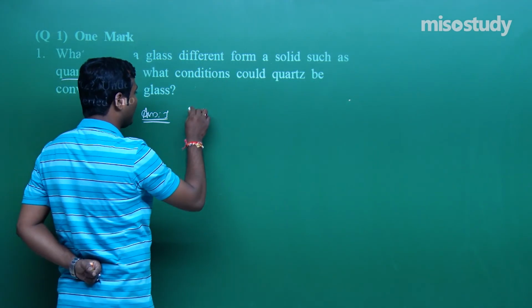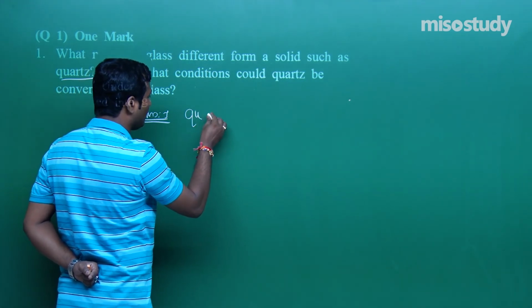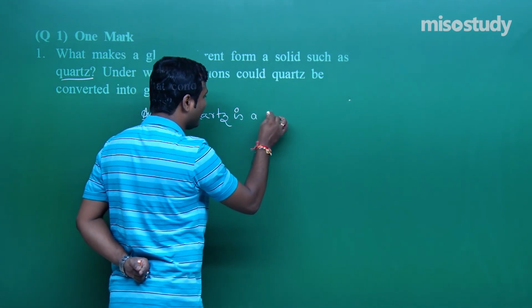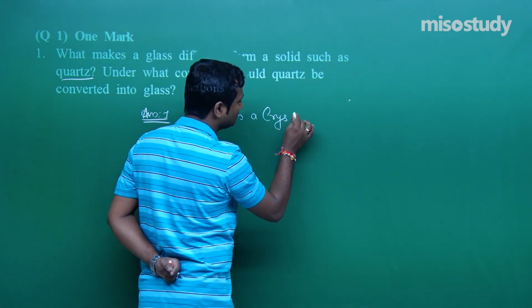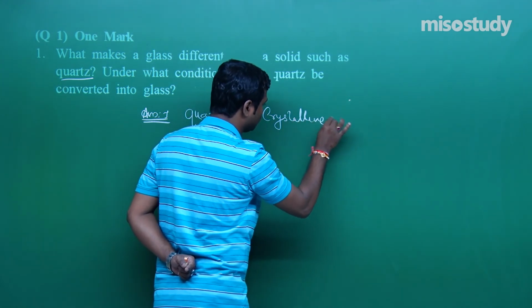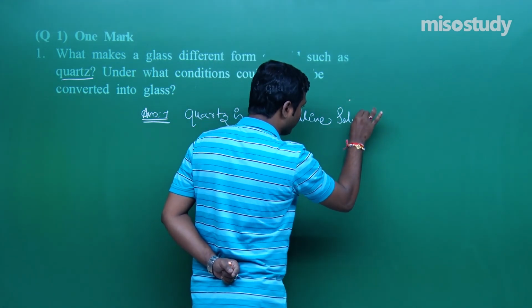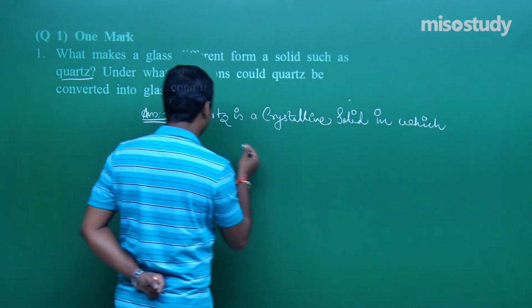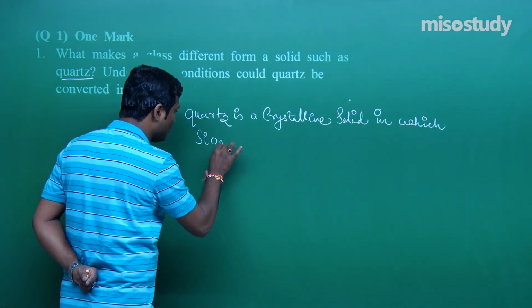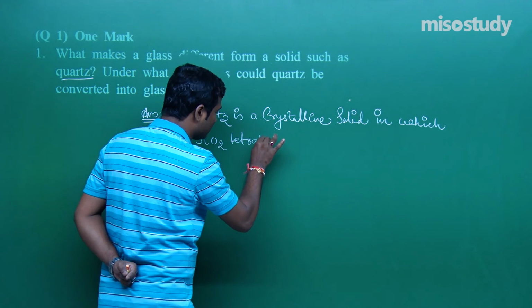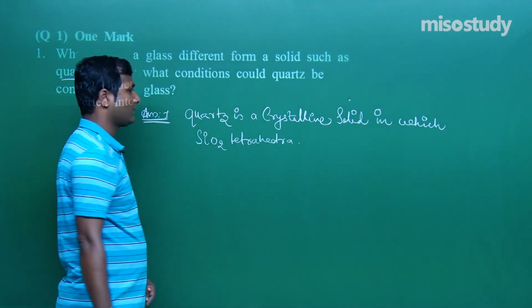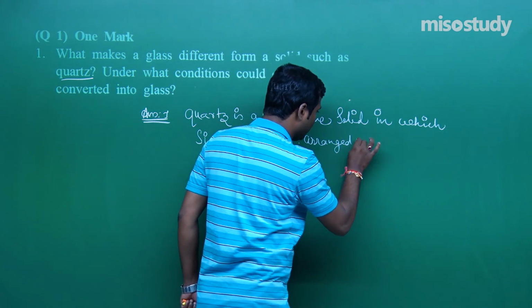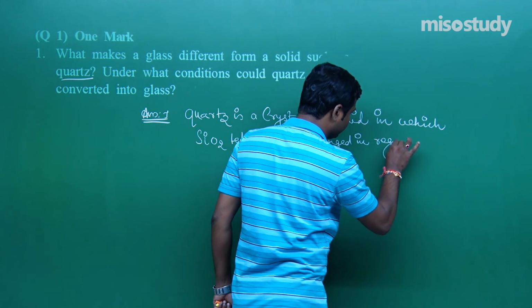Glass and quartz. Quartz is a crystalline solid in which SiO2 tetrahedra are arranged in a regular pattern.